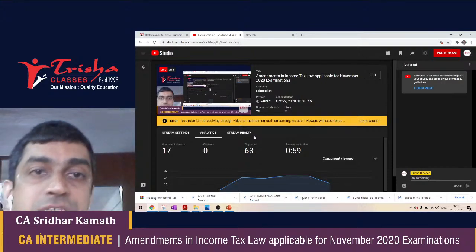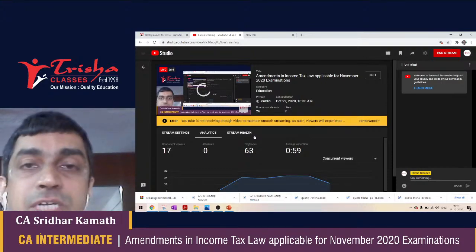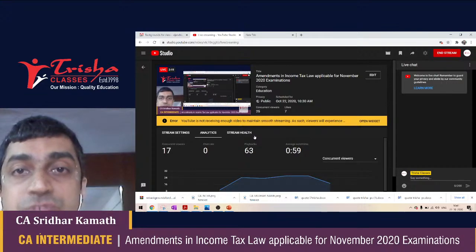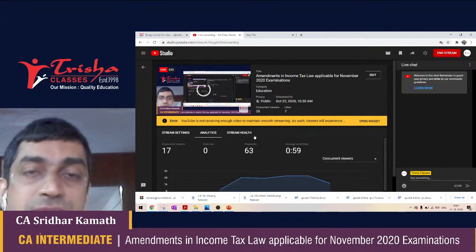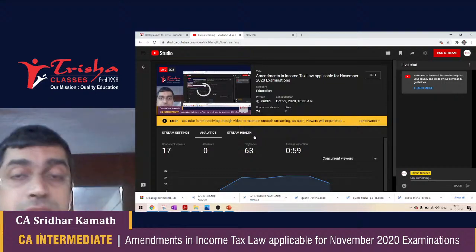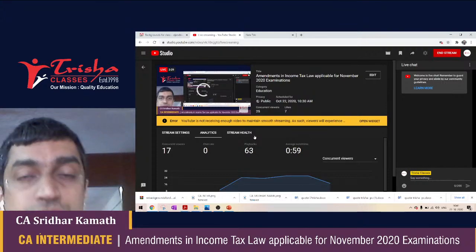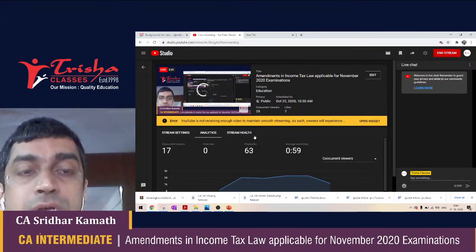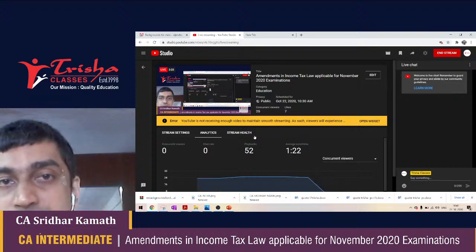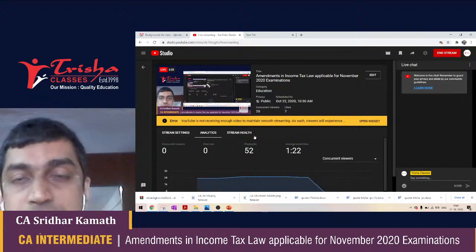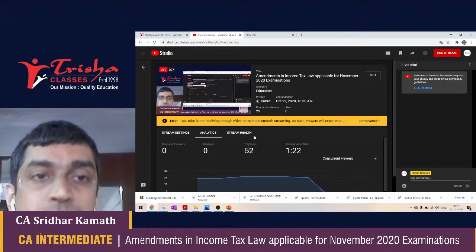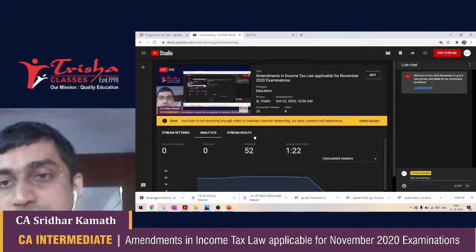Once the elections were over, a second budget was presented in the month of July 2019. The first budget on 1st of February 2019 was presented by the stand-in finance minister at that point in time, Piyush Goyal ji. And in the month of July 2019, it was the new finance minister that this government swore in, Nirmala Sitharaman ji, who made the budget presentation.